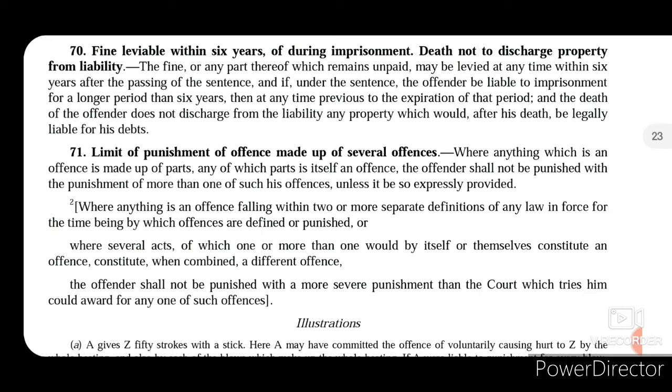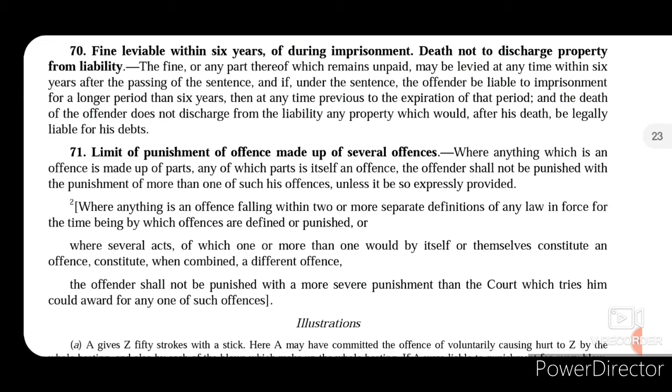Now section 71 talks about limit of punishment of offence made up of several offences. It says where anything which is an offence is made up of parts, and any of such part is itself an offence, then the offender shall not be punished with the punishment of more than one of such offences unless it is so expressly provided. So basically it says that where the offence is formed by many parts and such parts are themselves offences, then the offender shall not be punished with punishment of more than one of such offences unless it is so expressly provided. So it will be expressly provided by this code. If it is not expressly provided by this code, then it will not be done in that way.